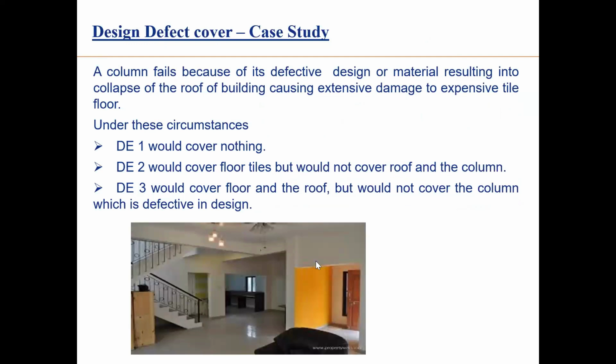Now this beautiful house, this is your column and this is your beam. If there is damage to this support beam due to defective design, this entire structure will collapse. In that case, DE1 will pay nothing. DE2 will pay only the tiles, sofa, almirah, and other things, whatever is kept on the floor. It will pay only that.